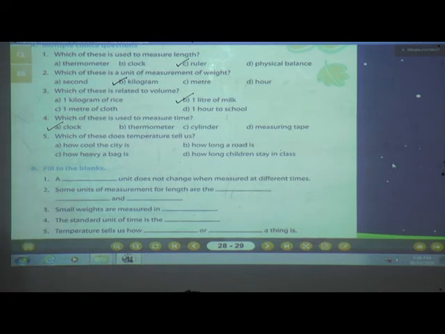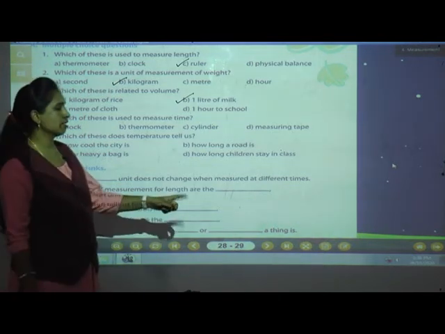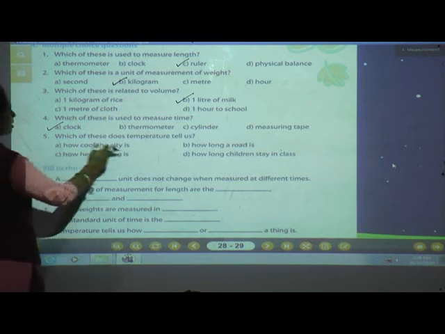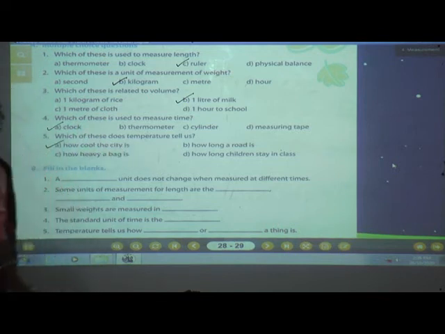Now, which of these does temperature tell us? How cool the city is, how long a road is, how heavy a bag is, or how long children stay in class. Okay, tell me which is the correct option? Yes, it's about temperature. See, temperature tells us whether the thing is cool or hot. So, how cool the city is. So, the correct option is A. That is how cool the city is. Over? Yes, very good. Now, we will solve our B question.